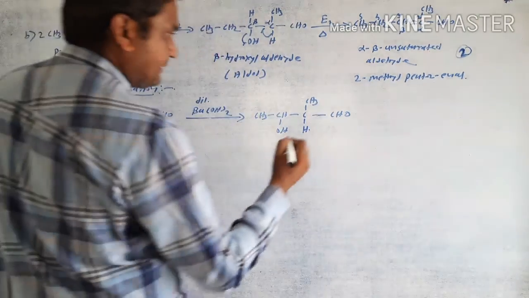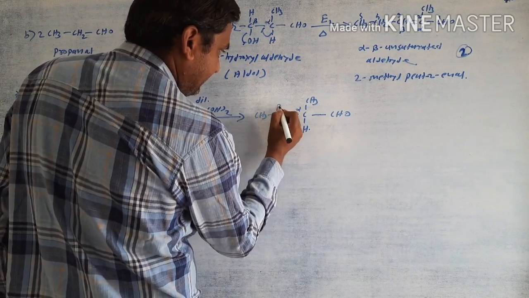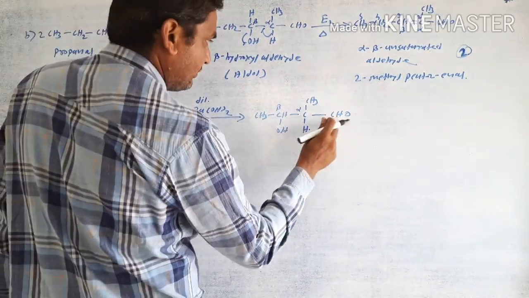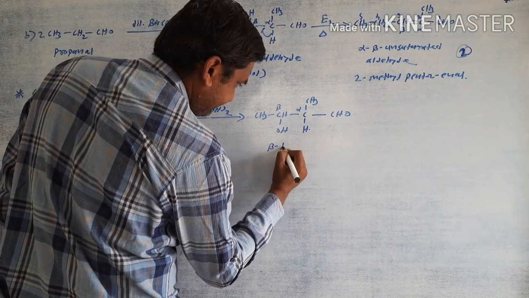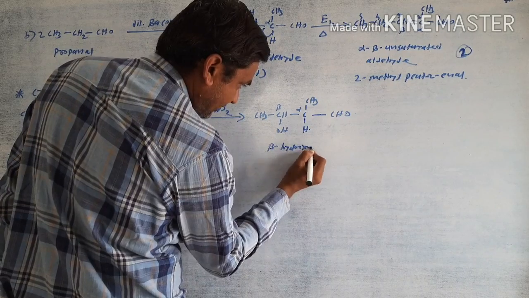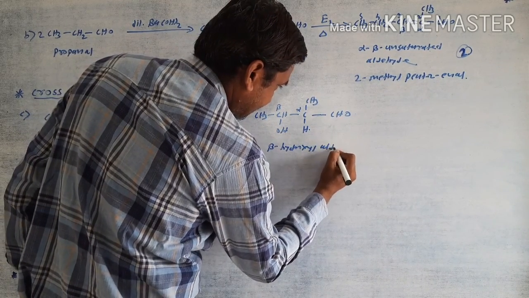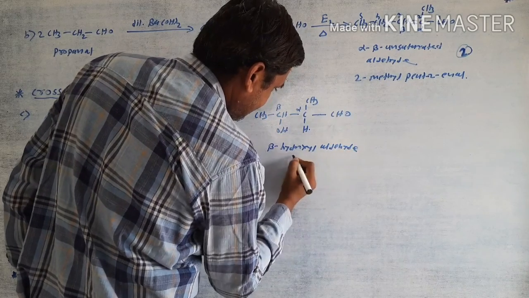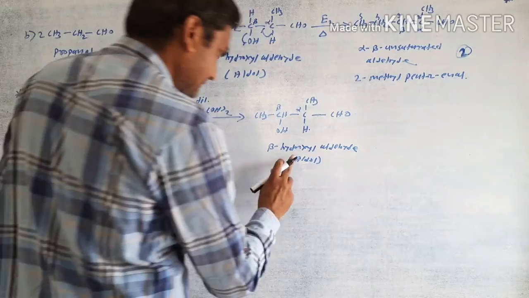This one has alpha and beta positions, 1 2 3 4. It is a beta hydroxy aldehyde, meaning an aldol product.